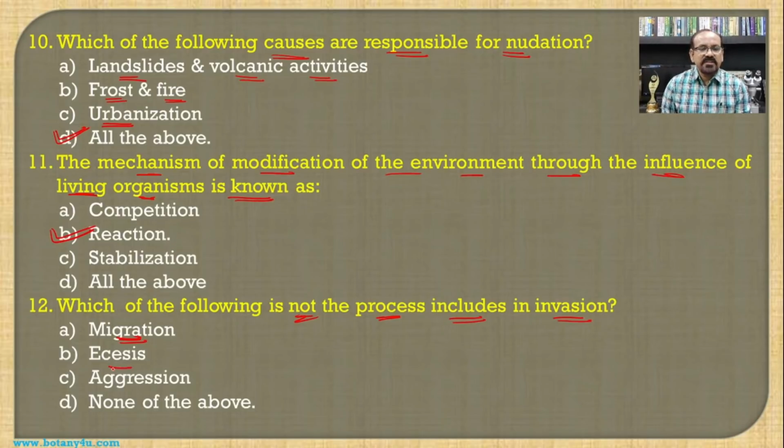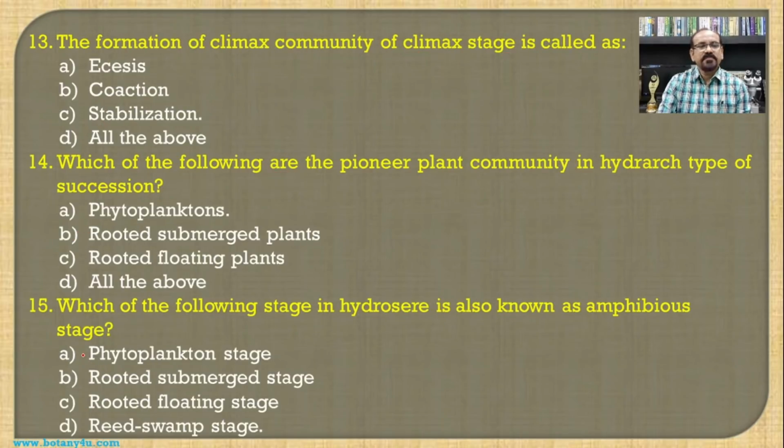Then its establishment in that new habitat, that is ecesis, and because of reproduction there will be formation of different communities, or the number of organisms will increase in that particular area, and that is known as aggregation. Hence all these different processes are involved in the process of invasion. But here the question asked is for what is not the process, so none of these becomes the answer for this question.